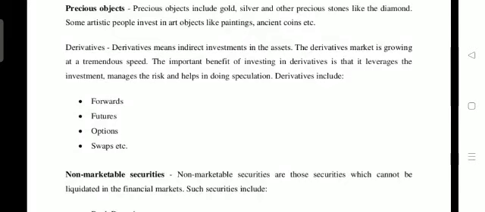For example, in the case of foreign exchange, if today's dollar is exchanged for 70 rupees, but in the future you expect the exchange between the dollar and rupee to become 72 rupees, you may enter the derivatives market and lock the price of the currency exchange between the dollar and the rupee.